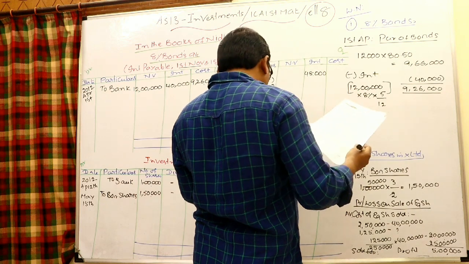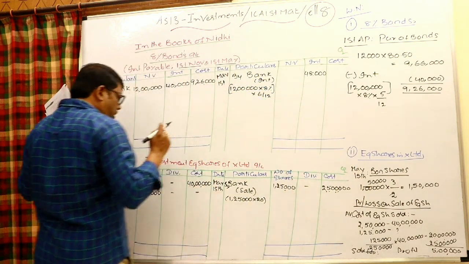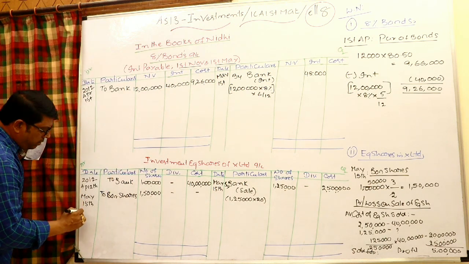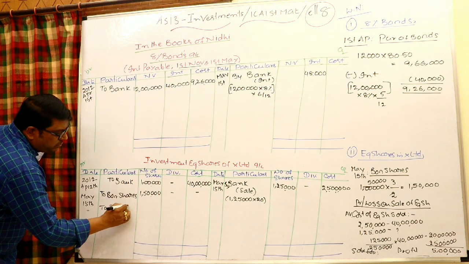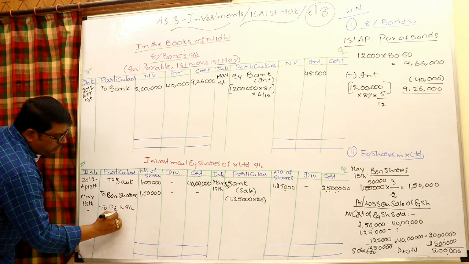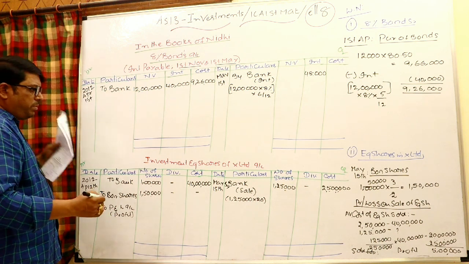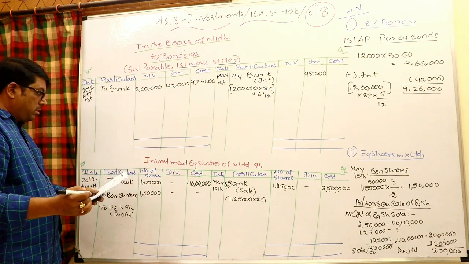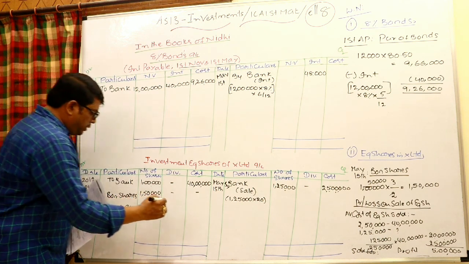Profit 5 lakhs. And what would be the entry for profit 5 lakhs? Investments account debit to P&L. In the investments to P&L, write in the cost column that profit should be written. How much profit is there? 5 lakhs profit is there.